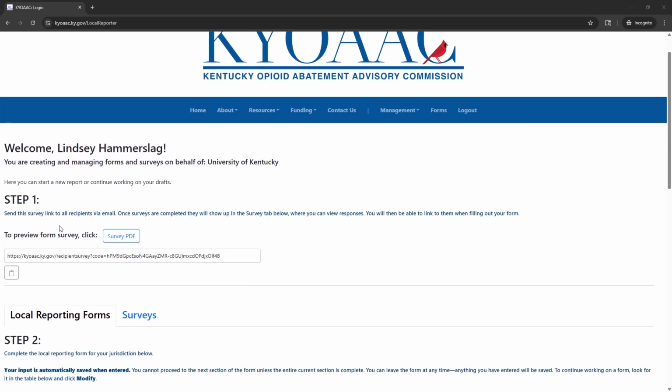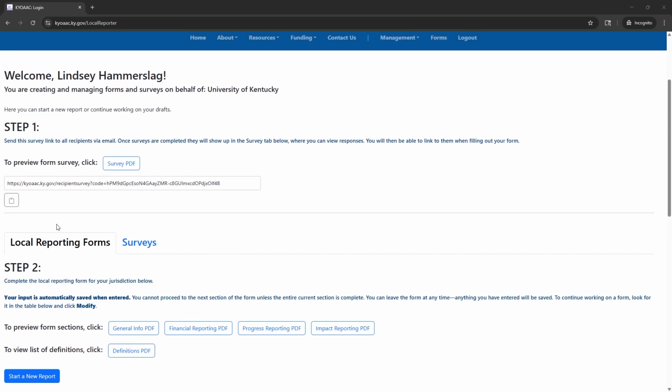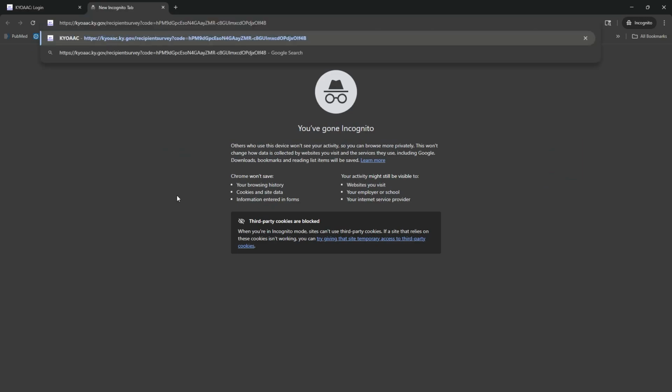If you do not have any recipients of funding at this time, you can skip step 1 and move straight to step 2. If, however, you have any funding recipients, including internal funding being used by your team, then you'll want to gather information about how that funding is being used. To do this, you'll copy the link that's attached to your personal profile, and you'll share this with all of the recipients of your funding via email.